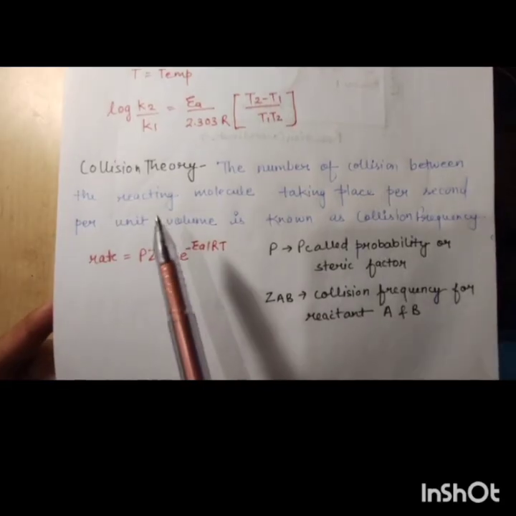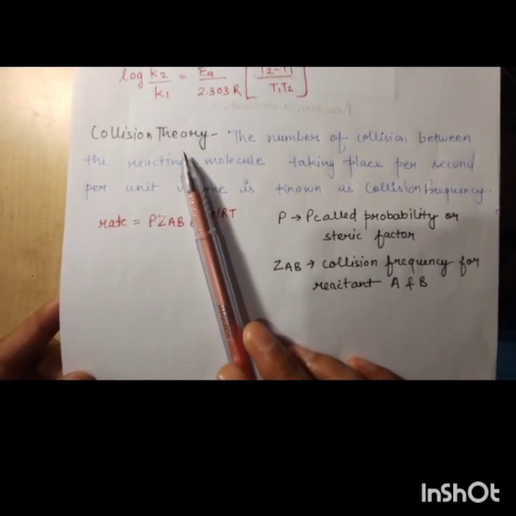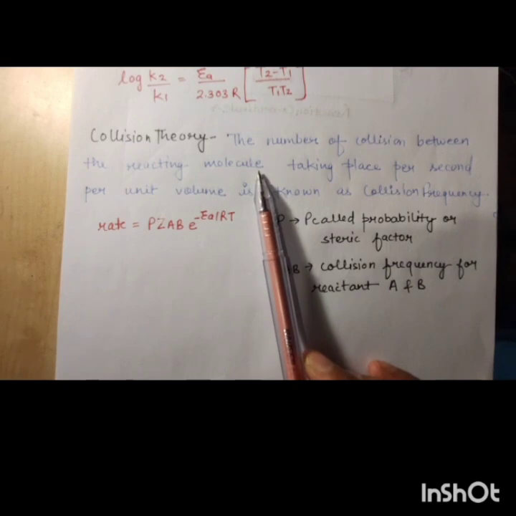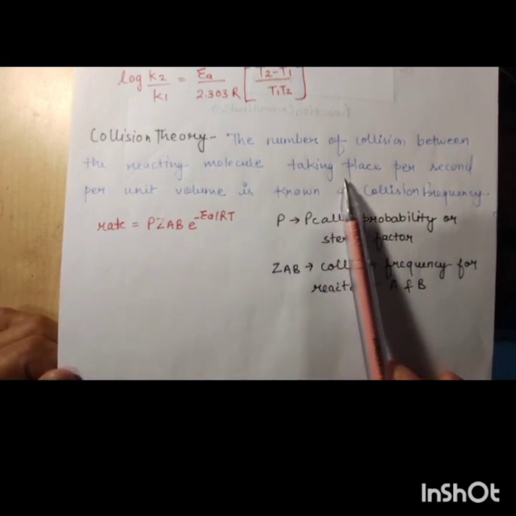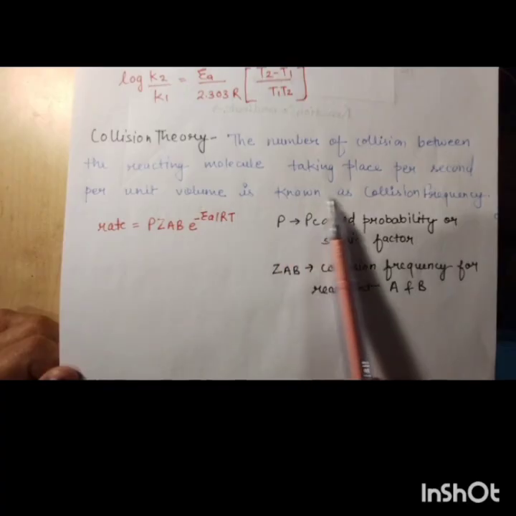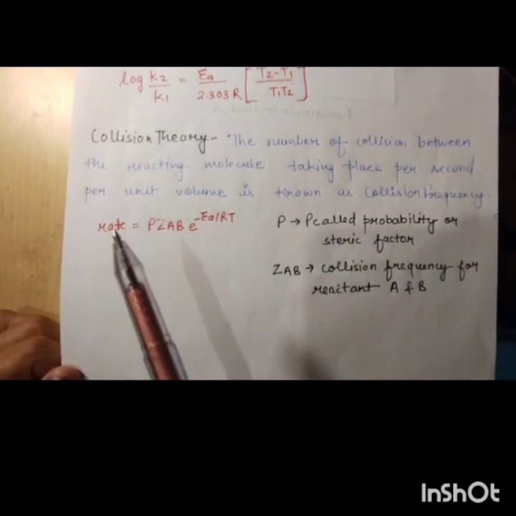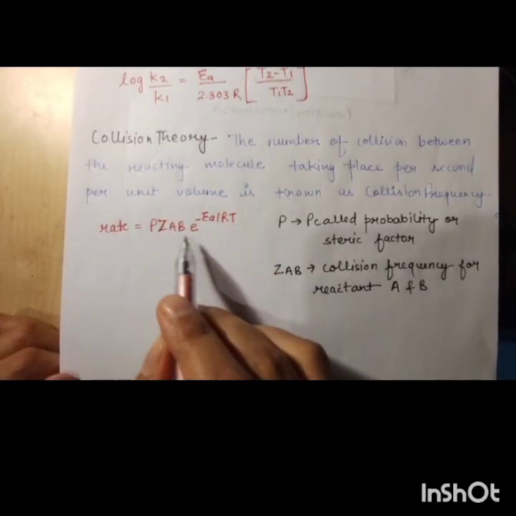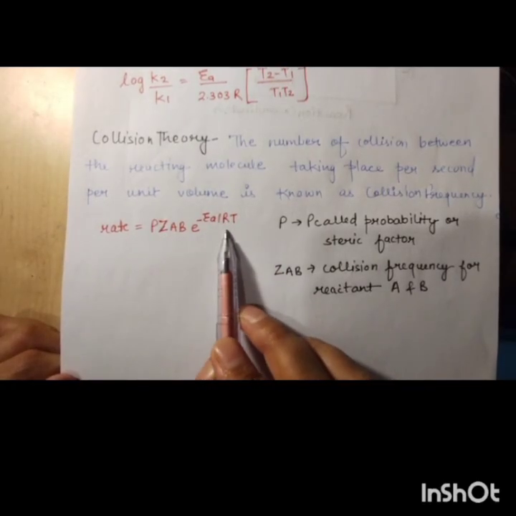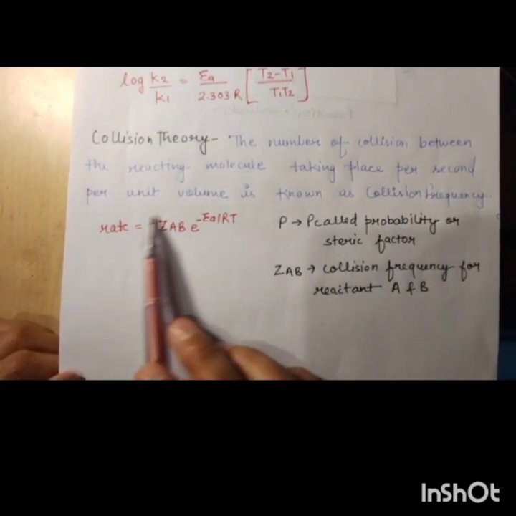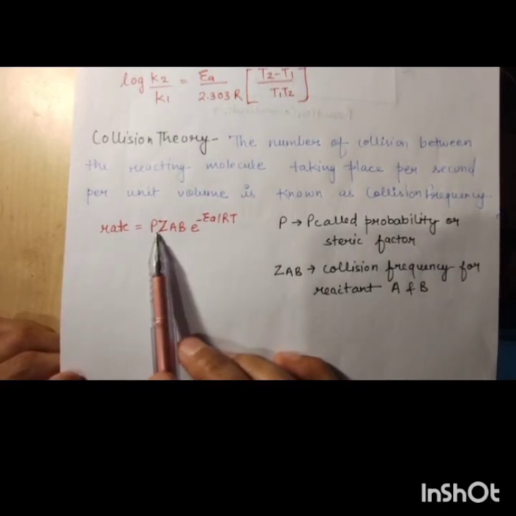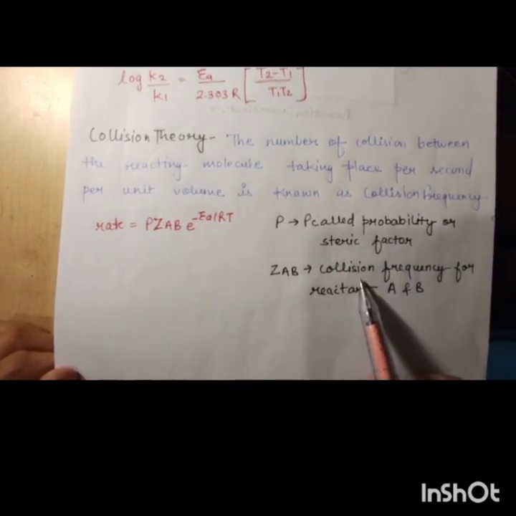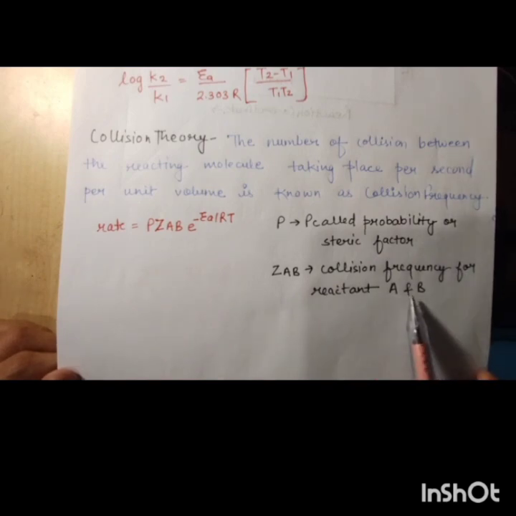Now next is the collision theory. Here, what is the collision theory? The number of collisions between the reacting molecules taking place per second per unit volume is known as collision frequency. That is, rate is equal to P Z AB e to the power minus Ea by RT. Here P denotes the probability factor or steric factor, and ZAB represents the collision frequency for reactant molecules A and B.